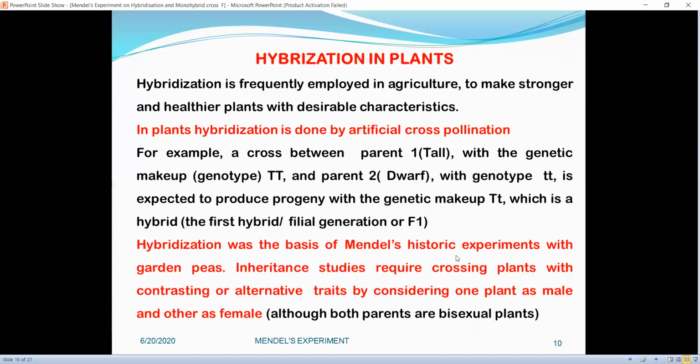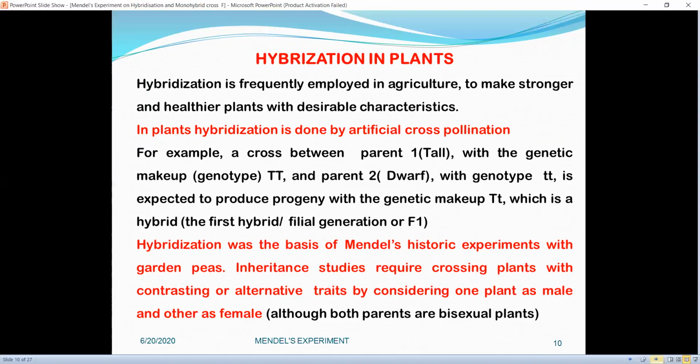Hybridization was the basis of Mendel's historic experiment with garden pea. Inheritance studies require crossing plants with contrasting or alternative traits by considering one plant as male and other as female, although both parents are bisexual plants.